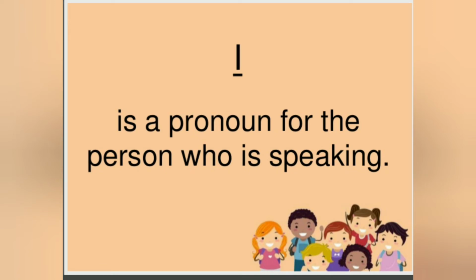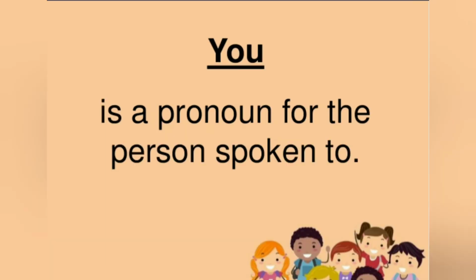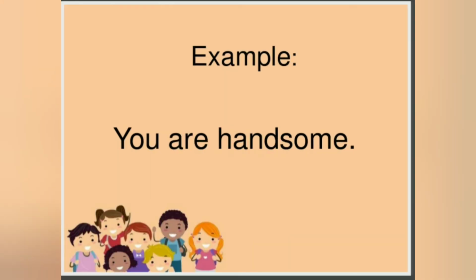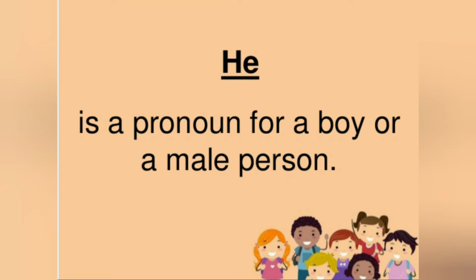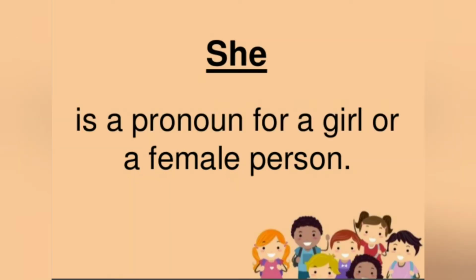I is a pronoun for the person who is speaking. Example: I am beautiful. You is a pronoun for the person spoken to. Example: you are handsome. He is a pronoun for a boy or a male person. Example: Peter is a good son. So, in the place of Peter, we put he: he is a good son.